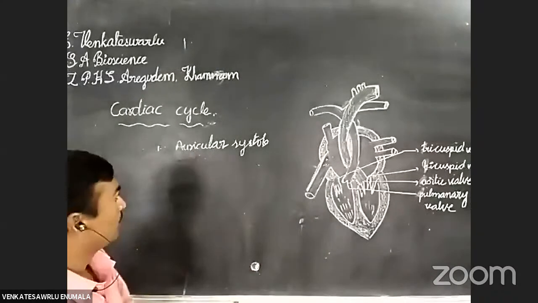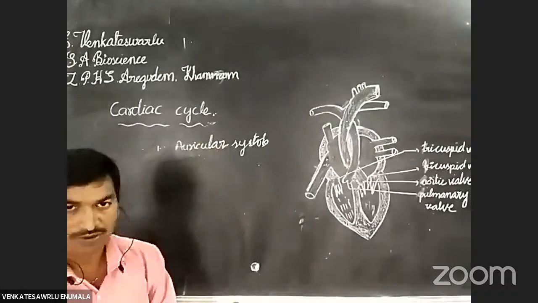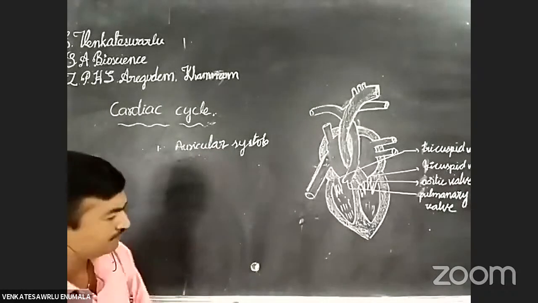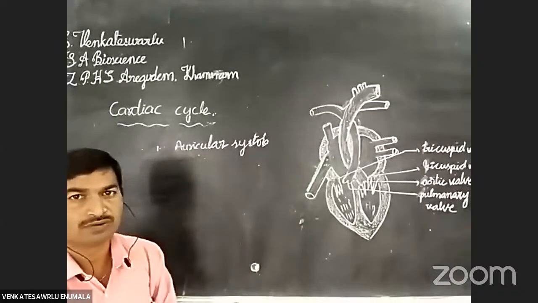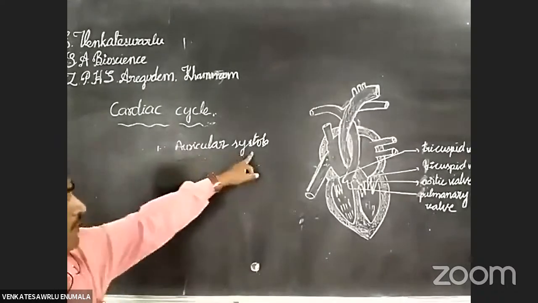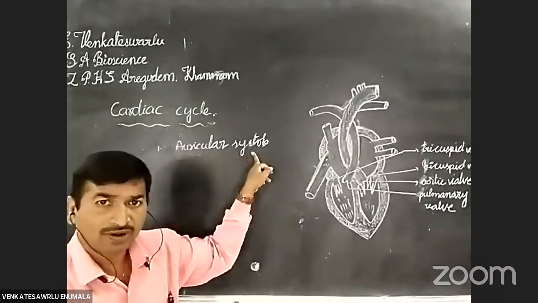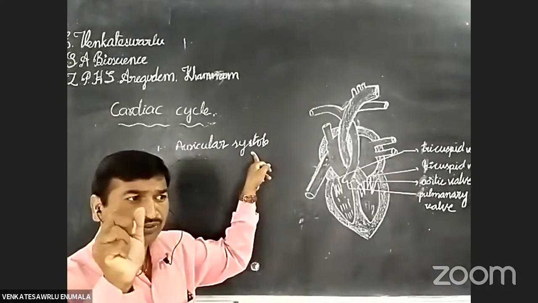Now I am going to discuss the auricular systole. This is very, very important, students. What changes occur in the auricular systole? First of all, listen carefully. What is systole? The contraction of the heart is known as systole.